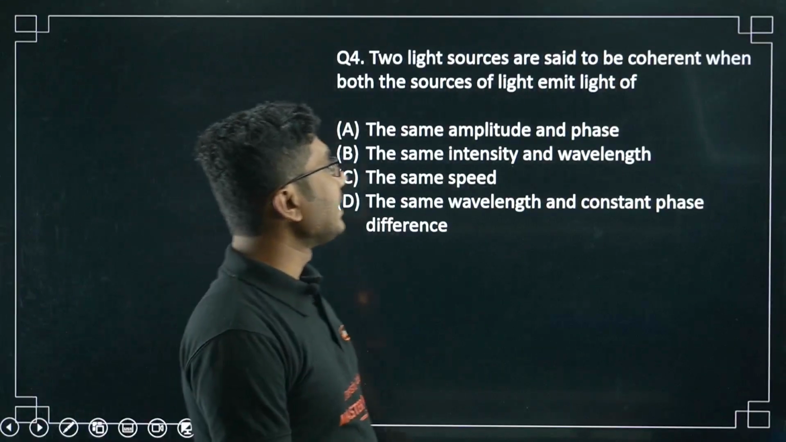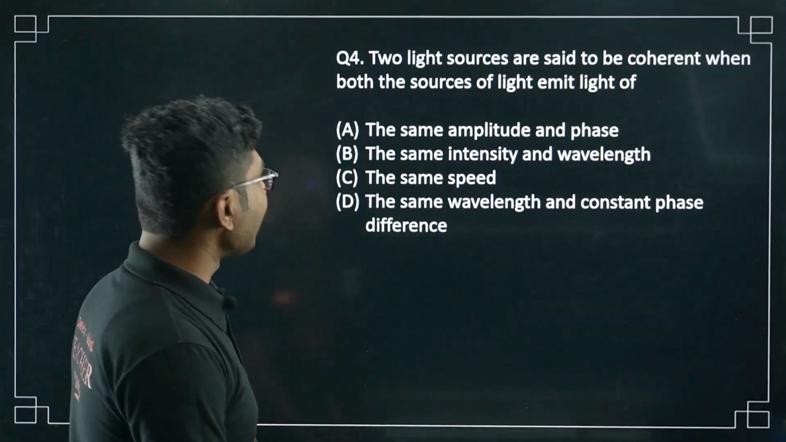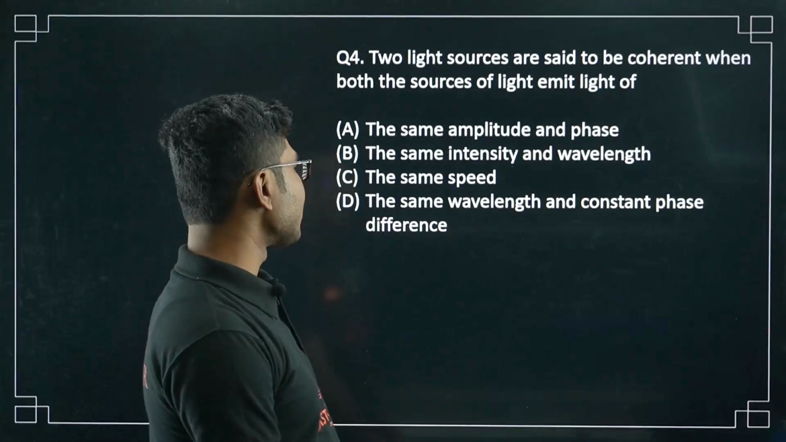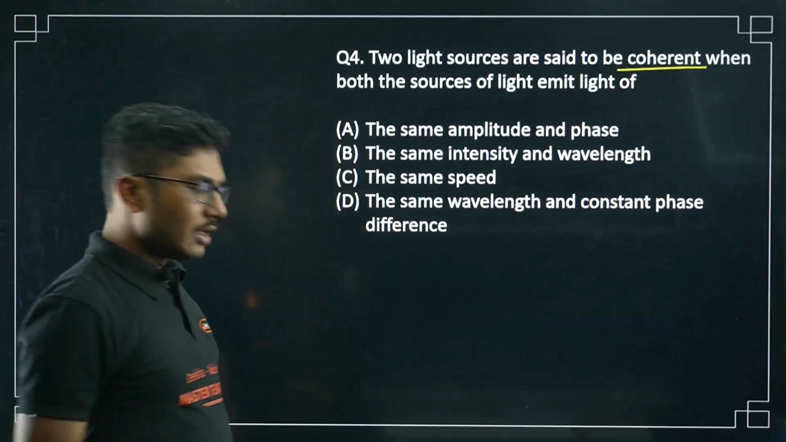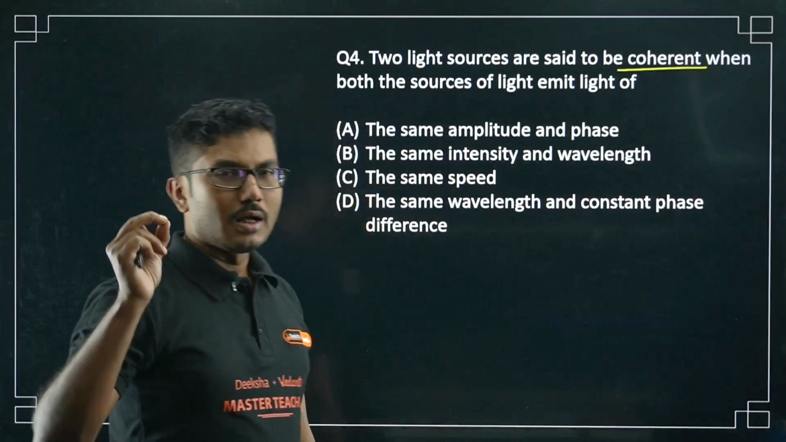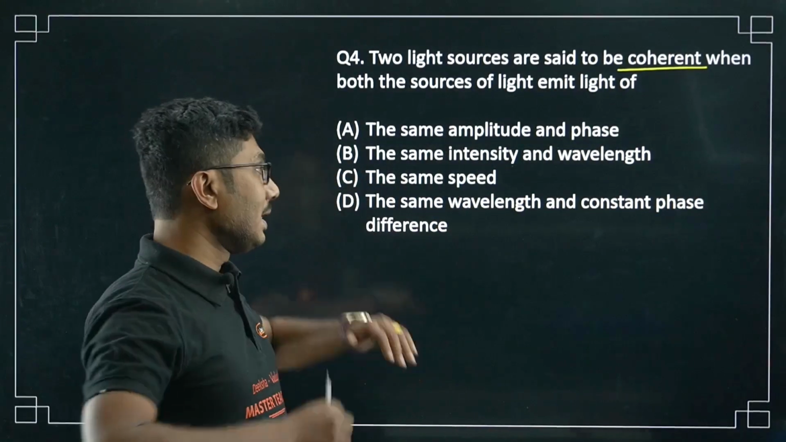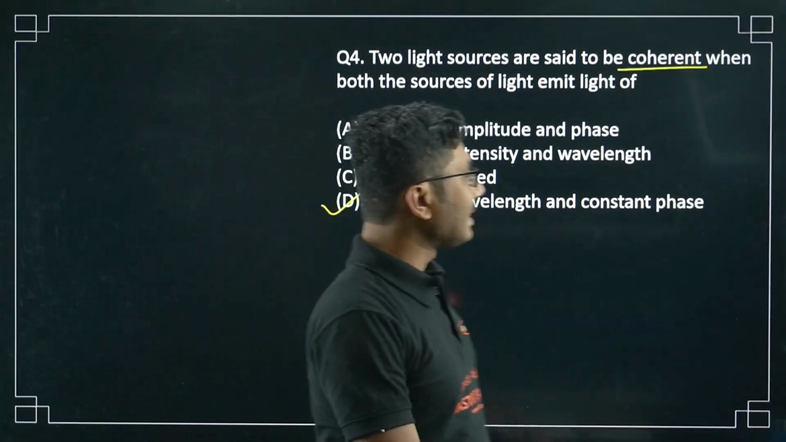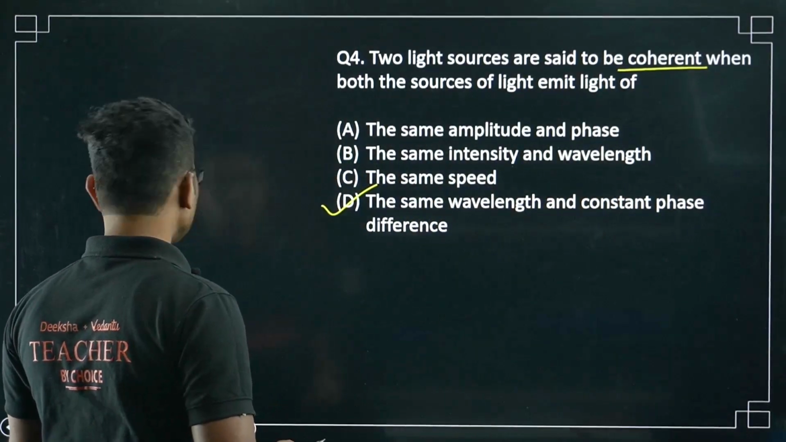Two light sources are said to be coherent when both sources emit light of the same amplitude and phase, same intensity and wavelength, the same speed, the same wavelength and constant phase difference. Coherent means they must be of the same wavelength, or very close to the same wavelength. A slight difference is okay, maybe 1 nanometer or 2 nanometer is okay, but not super different. But they have to maintain a constant phase. That is very, very important. So same wavelength and constant phase difference is very, very important. Now let's move on to the next question.